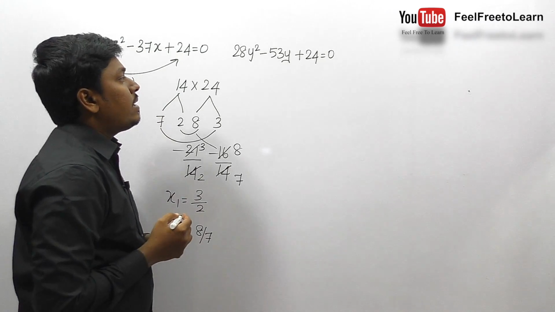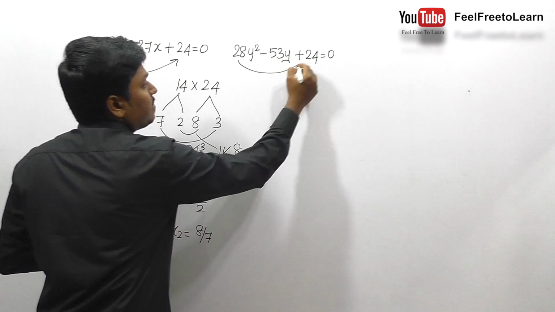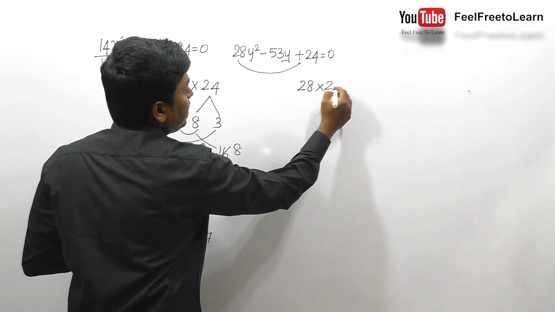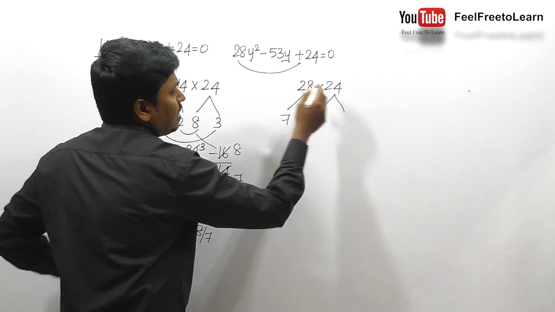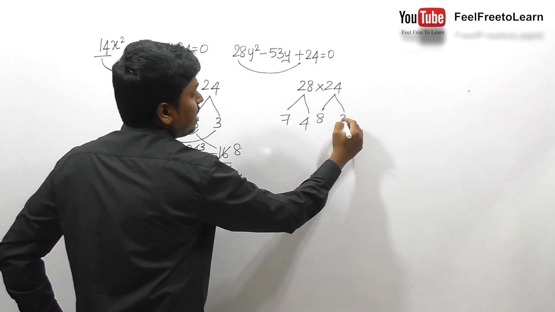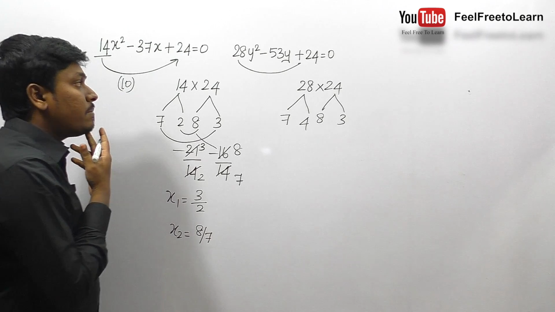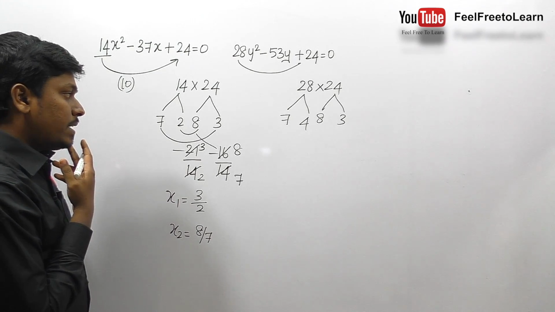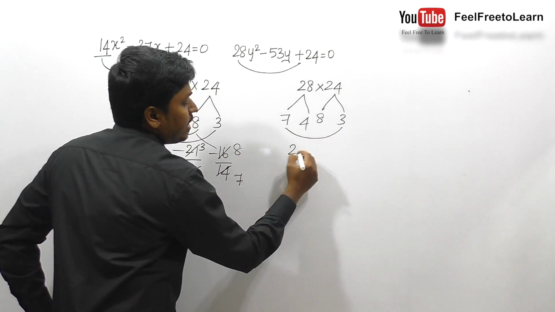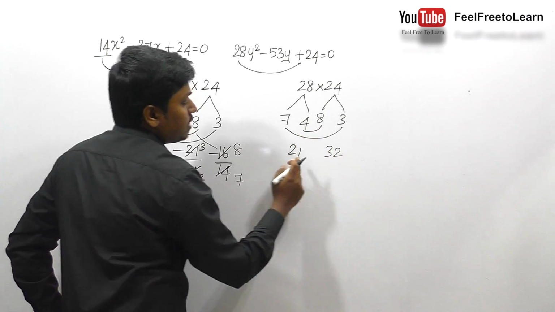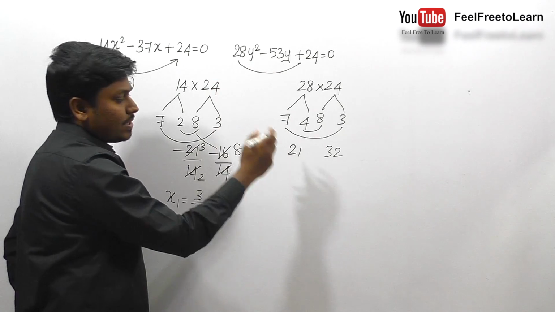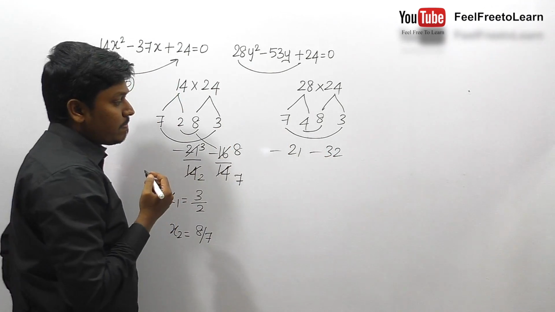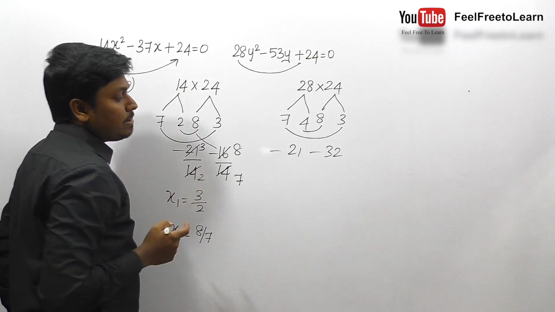So 28y square minus 53y plus 24. Similarly we need to multiply this 28 into 24. So 7 4s are 28, and this 24 can be done as 8 3s are 24. Our target is to bring minus 53, right? So 7 into 3 will be 21, 8 into 4 will be 32. 21 plus 32 will be 53, but our target is to bring minus 53, right? So minus 21 and minus 32. When we add both the numbers, the resultant will be minus 53.